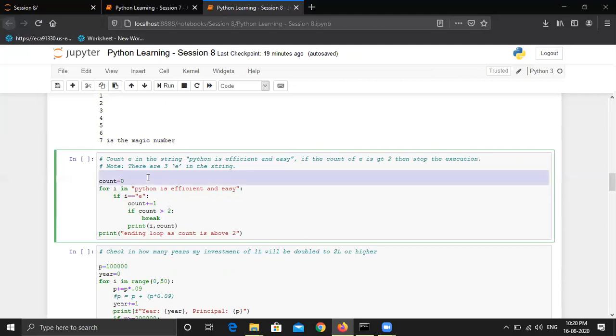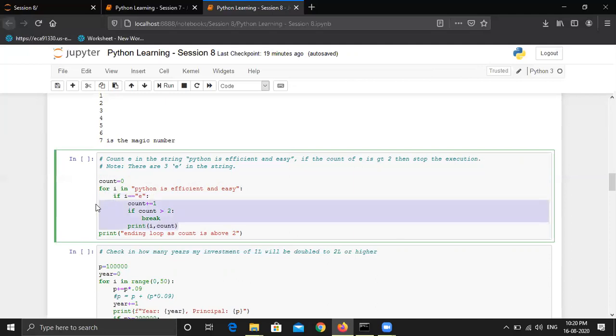So we are running for I in this string, which is Python is efficient and easy. So in the first iteration, the value of I will be P. We are checking if I is equal to E. Of course, P is not equal to E, so it will not process all of these statements. And then once it reaches E, this condition will be true and the count variable will be incremented to 1.